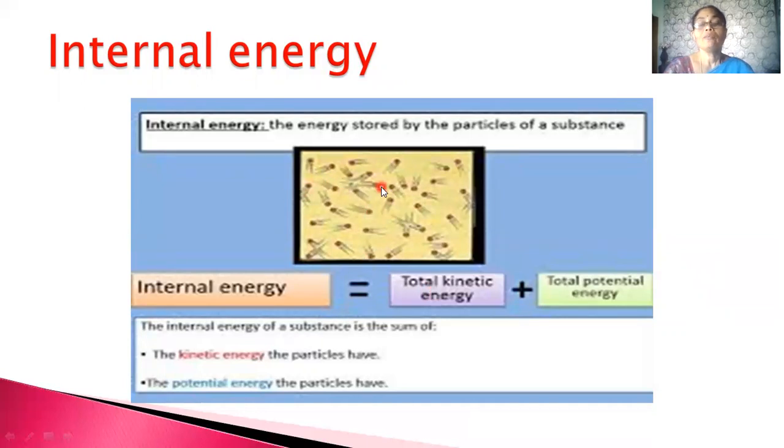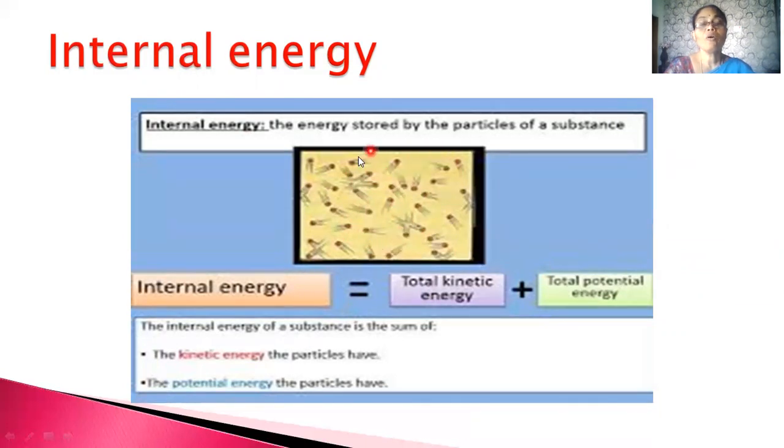Similarly, there will be internal molecular forces of attraction within the molecules. Due to intermolecular forces of attraction, the molecules possess a certain type of energy which is known as potential energy, and it is termed as internal potential energy of that particular molecule. So, all the molecules will be possessing internal potential energy.